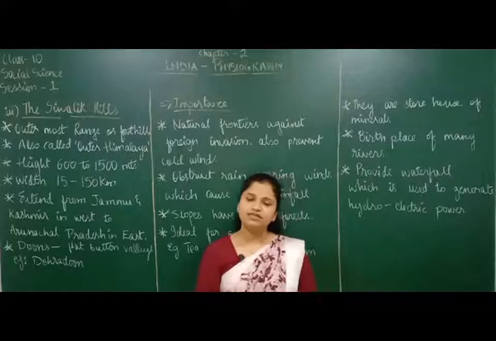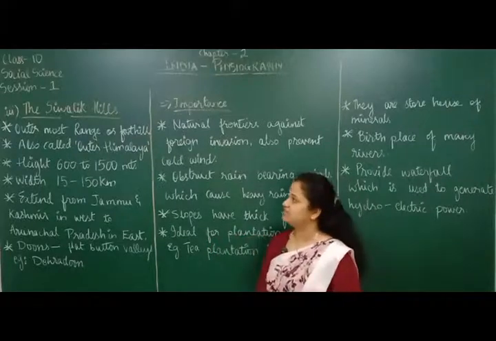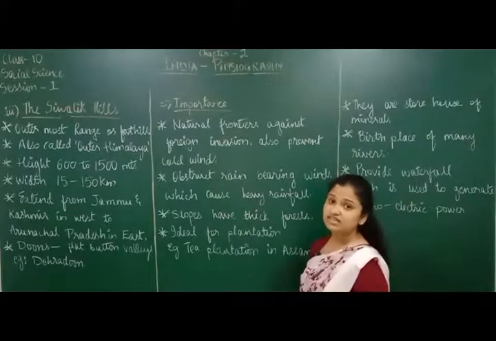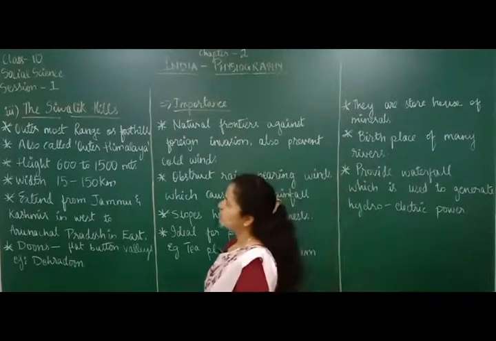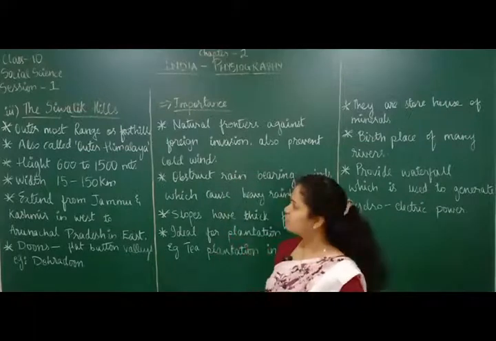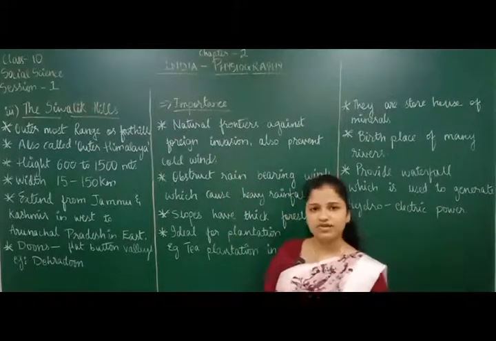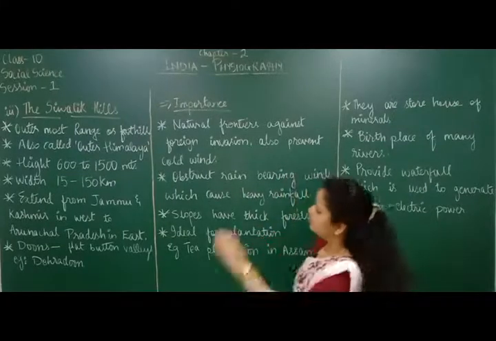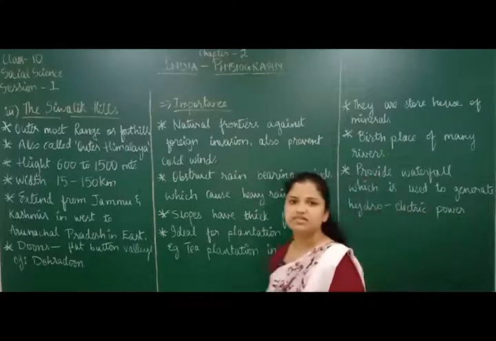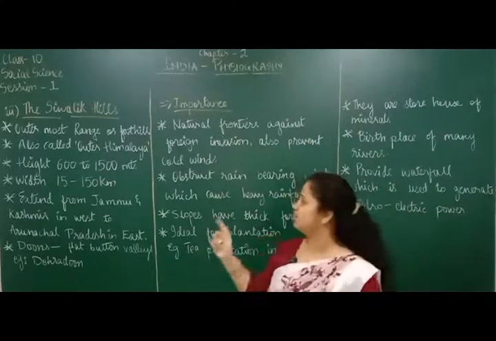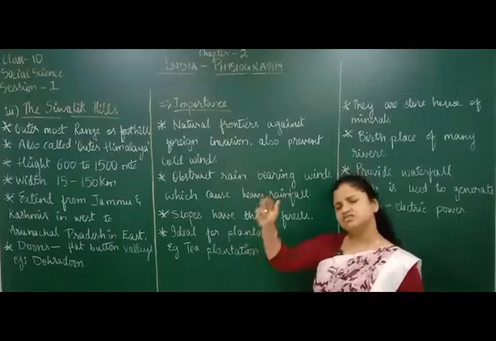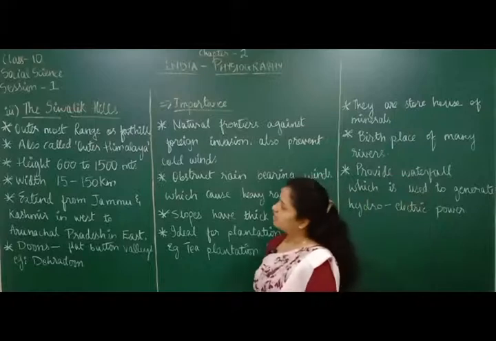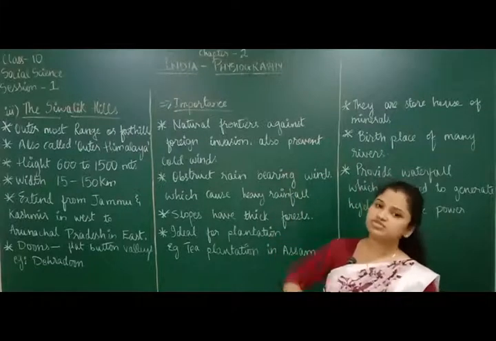After talking about the Greater Himalayas and the Lesser Himalayas, now let's move forward to the last range of mountains in the northern mountain ranges, that is the Shivalik Hills. Now we do not call them mountains, we call them hills. Why do we call them hills? Because these are not high like mountains. You are aware that mountains are very, very high, right? But the Shivalik Hills are not very high. They are less in height. That's why they are called hills here. And they are lying at the southernmost position.